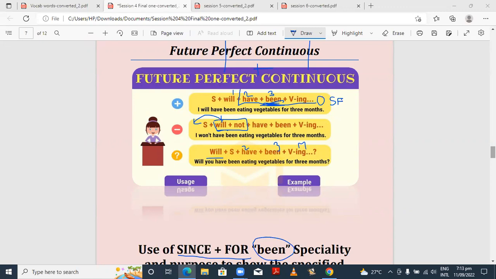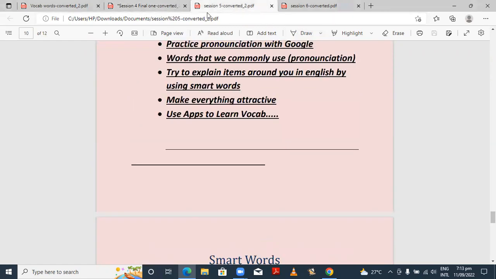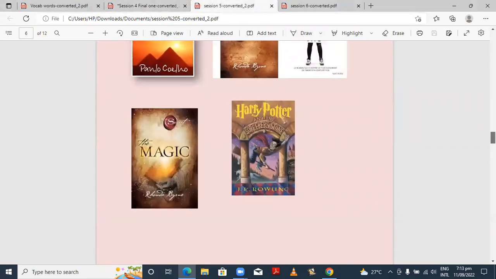She'll have been working since last morning. Okay. Also since morning and since last morning. These are also fine with all the times of the day like morning, evening, afternoon, noon, dawn, dusk. Since will be used. Will you have been going to Lahore since last month? Okay, fine. So let's have a look at the use of since and for now.